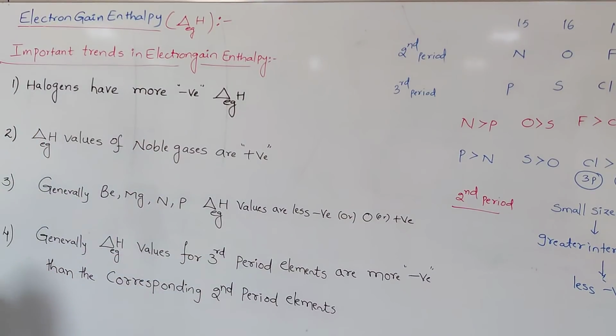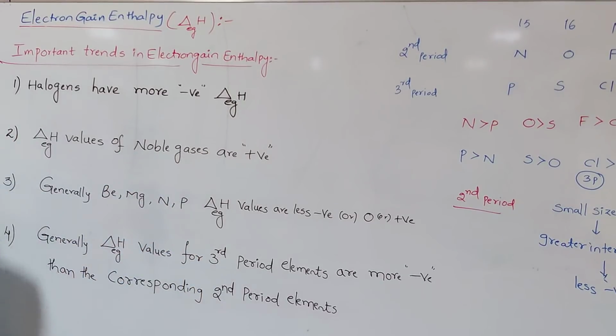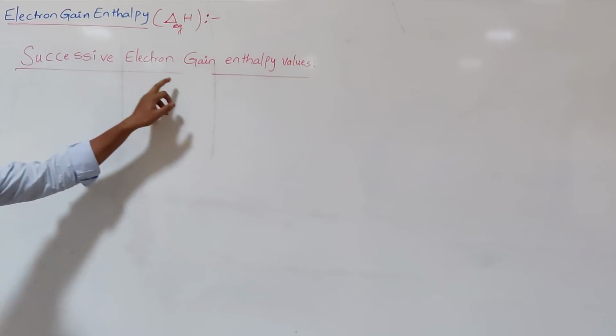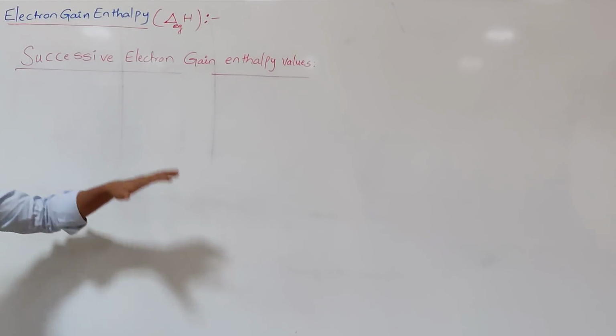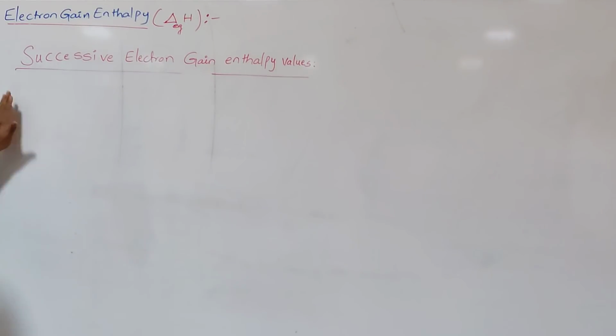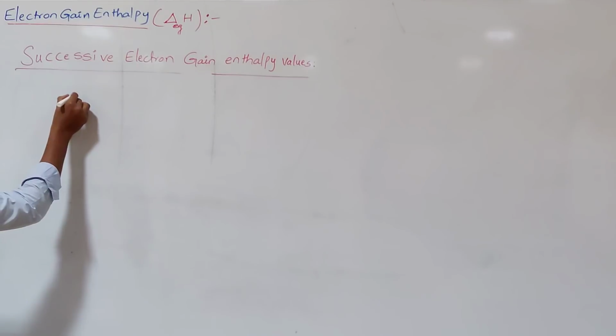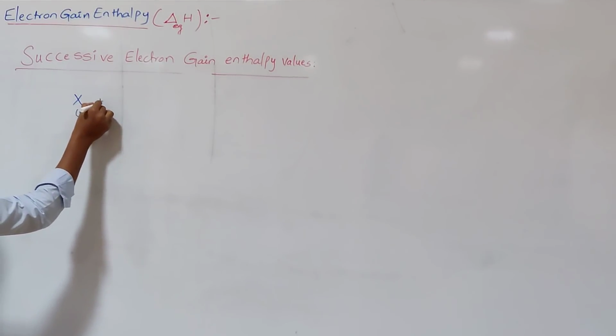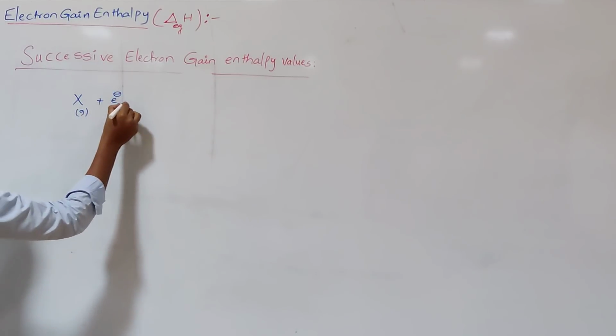So these are some important trends in electron gain enthalpy. The next one is successive electron gain enthalpy values. It is just like the successive ionization enthalpy values. For example, let us take a neutral isolated gaseous atom X(g). To this we can add one electron.